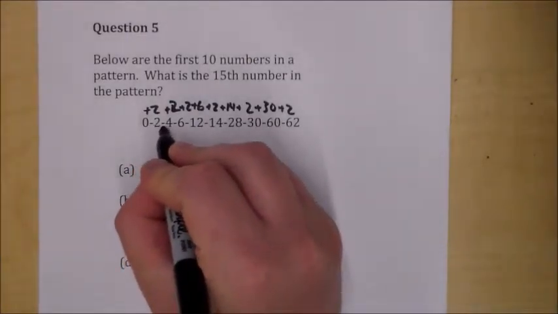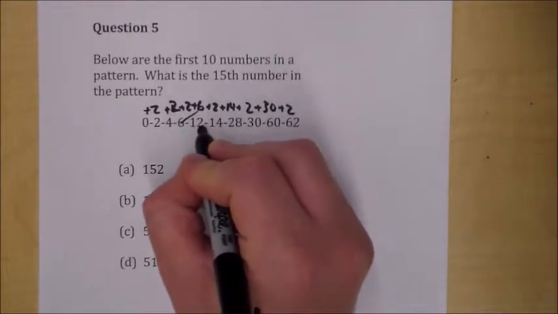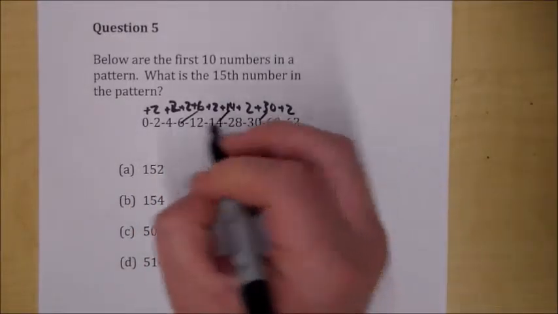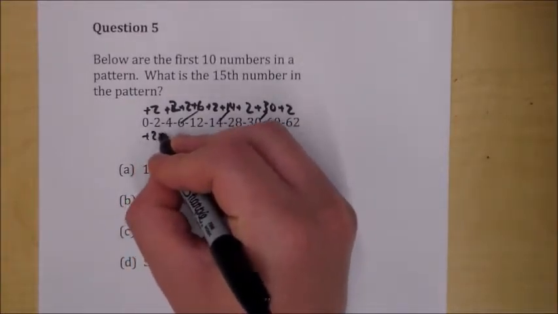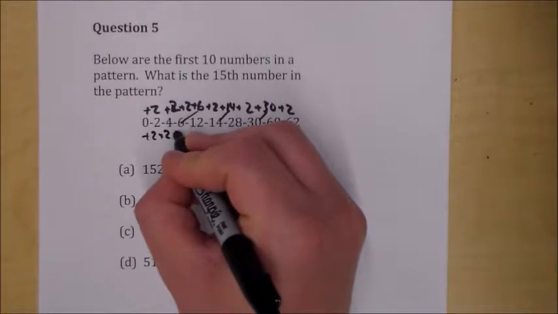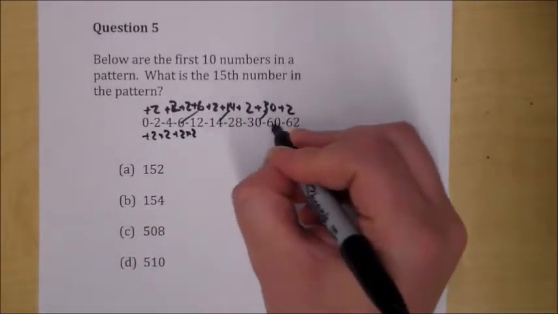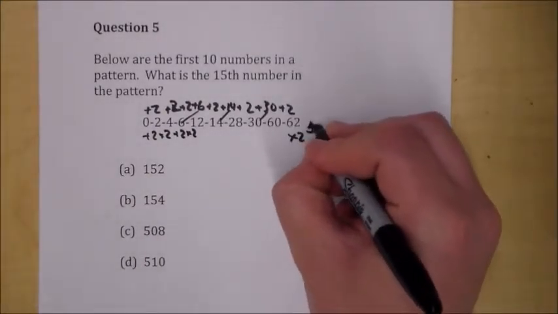So here we go. Plus 2, plus 2, plus 2, plus 6. Well, there's a 6 there. Plus 2, plus, there's a 14 there. There's a 30 there. Oh, I get it. Okay. So it is plus 2 times 2. Plus 2 times 2. Plus 2 times 2. Plus 2 times 2. Plus 2. That means this is going to be times 2 to go to there.